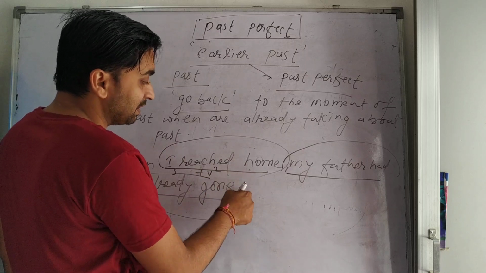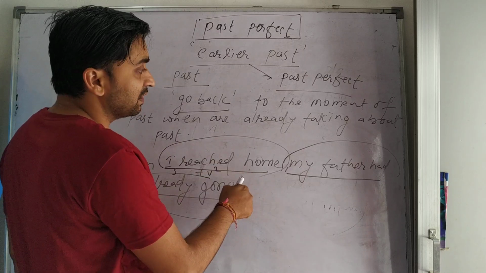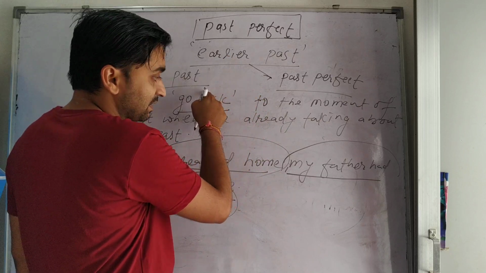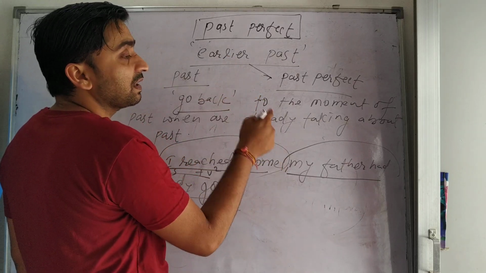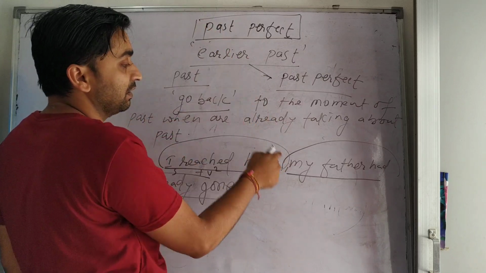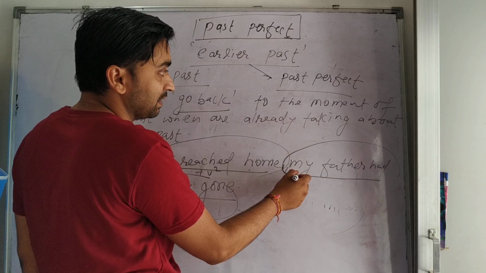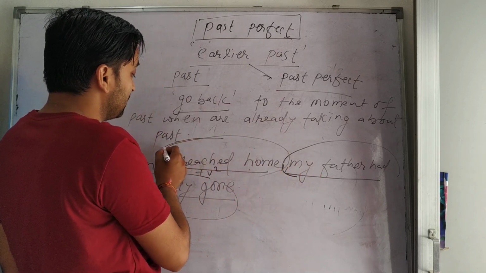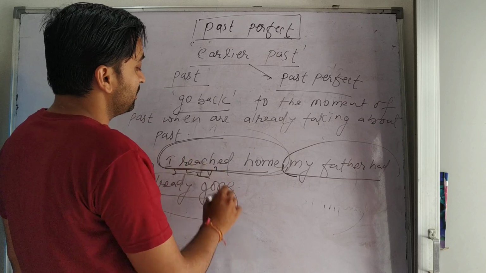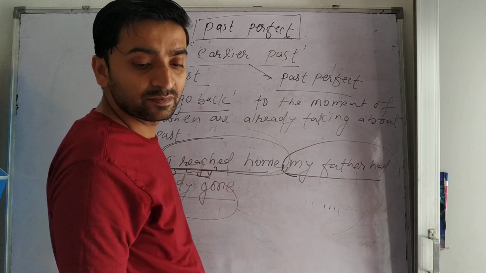So this example really clarifies what is earlier past and what is past. The action which was done before the past, that is earlier past, is written in past perfect tense, had plus V3, and the action which happened after that is written in simple past, subject plus V2.